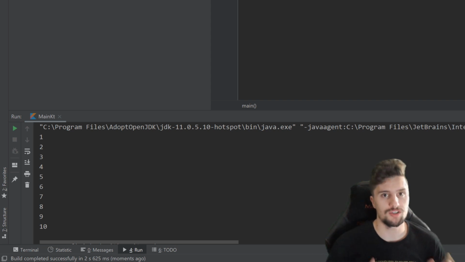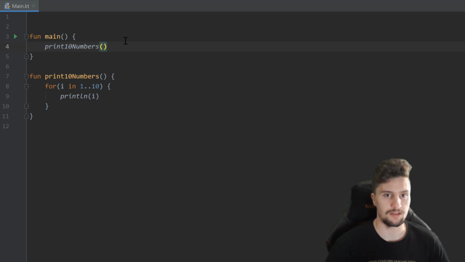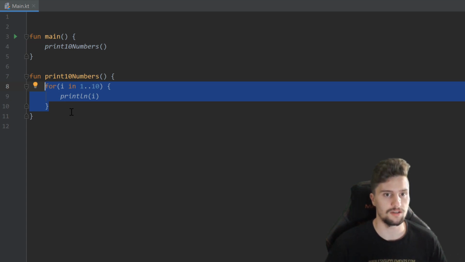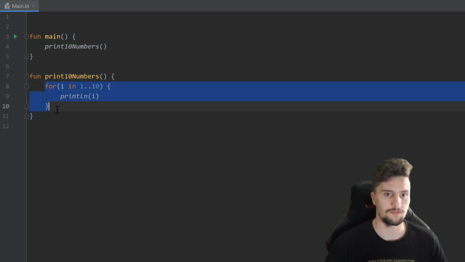And such functions are of course very useful if you have a piece of code in your program that you need at very many places in your program, because you don't want to write the same for loop here at every place. That would just increase your lines of code by a lot and make it very messy. Instead, you just define a function. So you just need to call this function in a single line to execute this piece of code over and over again. And of course, in bigger programs, these functions can become very big as well.